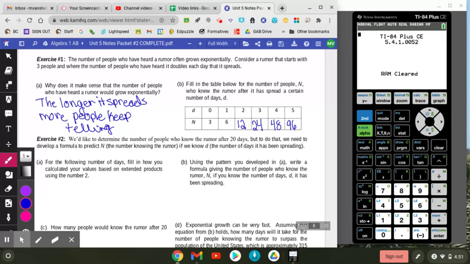So when we did day 1, we did 3 times 2. Day 2, we did 3 times 2 times 2. Day 3, we did 3 times 2 times 2 times 2. Hopefully you notice that each day there are that many 2s.